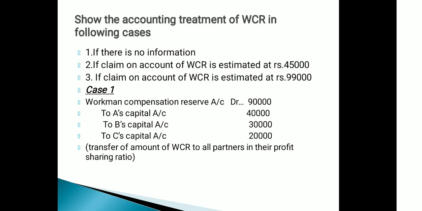So in the first case, there is no claim, there is no information, so the workman compensation reserve is not utilized for any purpose. So this reserve will be transferred to the partners' capital accounts. Workman compensation reserve account debit to A, to B, to C.